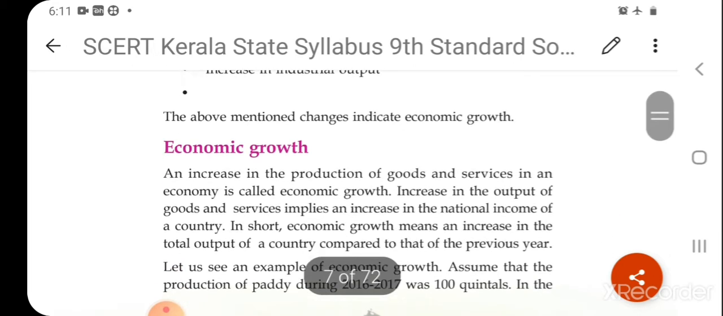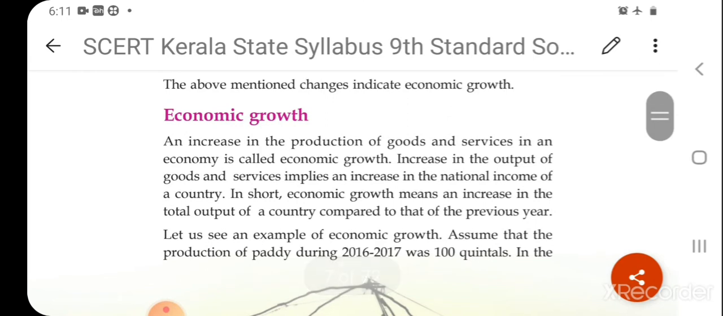Let's see what economic growth is. An increase in the production of goods and services in an economy is called economic growth. Here we can see that the production of a country is increasing. That means in every economic sector, they are producing more products that are needed for the society.